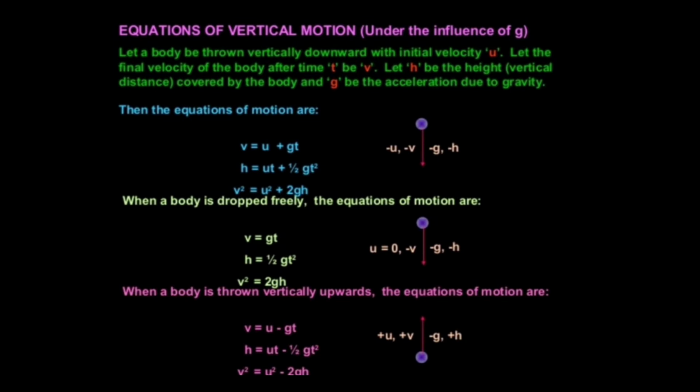So we can rewrite these equations as v is equal to u minus gt, h is equal to ut minus half gt square, and v square minus u square is equal to minus 2gh, or v square is equal to u square minus 2gh.